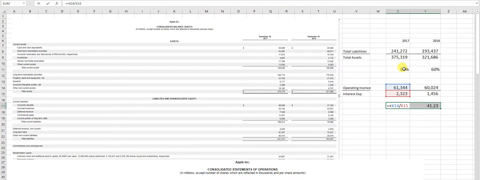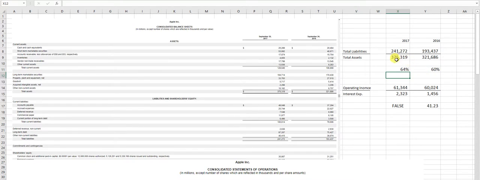The total assets are found under total assets, 375,319 and 321,686. So if I compute my debt ratio, I have my total liabilities divided by my total assets. I have 64%. Okay, so what does this tell you?